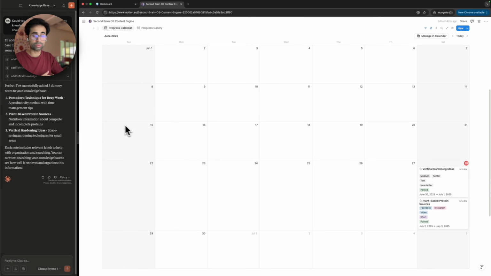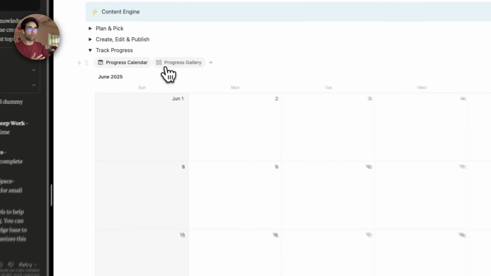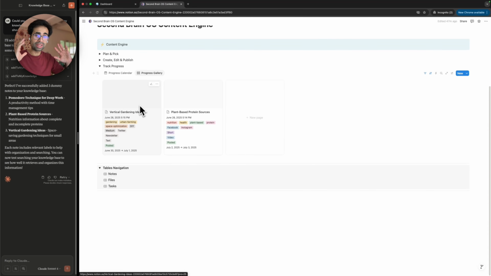So even if it's a couple of months from now, everything stays within that calendar because it's a way to look back at your progress. So in the calendar, things are there where they were, and also in the progress gallery, they're also where they were. With that, we now have a complete content system that is done for you. No fuss, no hassle. Everything just works out of the box.